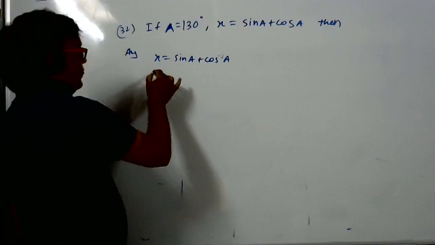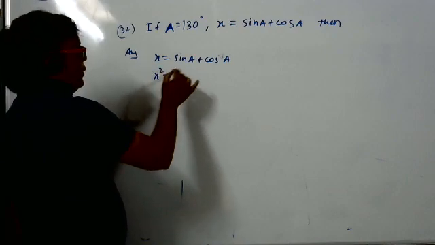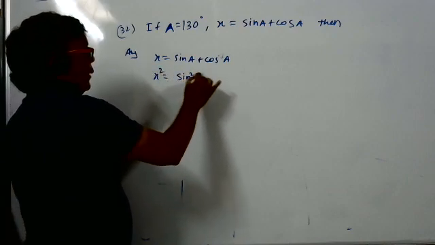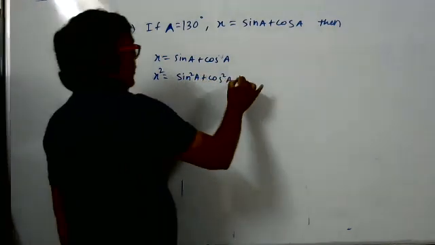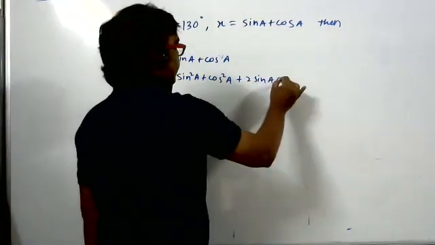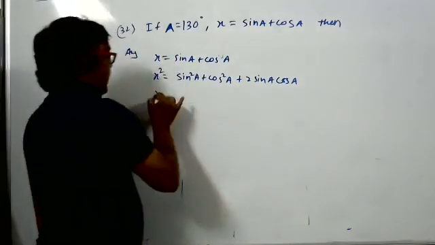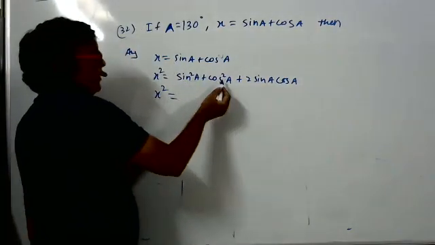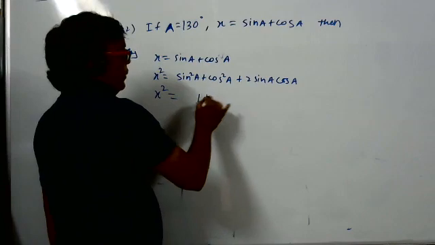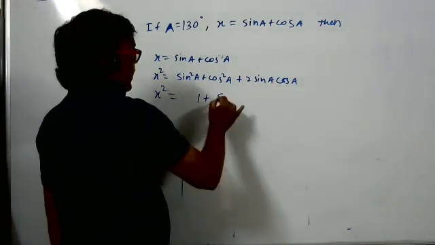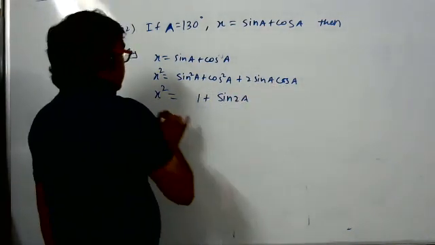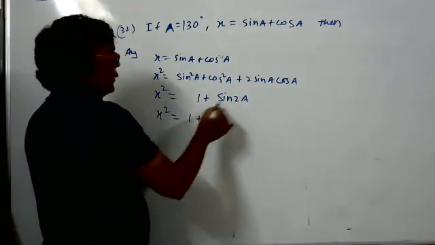Shall we square it? X square is equal to sin square A plus cos square A plus 2 sin A cos A. So what happened now? Sin square theta plus cos square theta is 1, and 2 sin theta cos theta is sin 2 theta. So x square is 1 plus sin 2a.